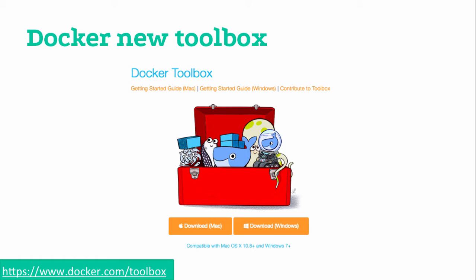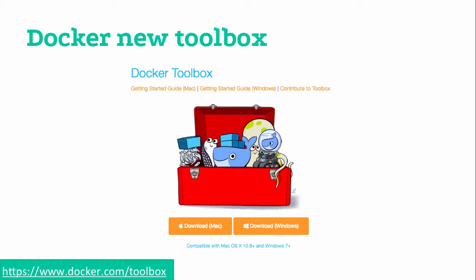and Docker has released Docker version 1.8.1 and also released the Docker Toolbox, which is now available at docker.com/toolbox. It's very convenient. When you download and install the Docker Toolbox, you get Docker 1.8.1, Docker Compose, Docker Machine, and Swarm, and boot2docker is now deprecated. So in this meetup, we will be using the new Docker Toolbox.